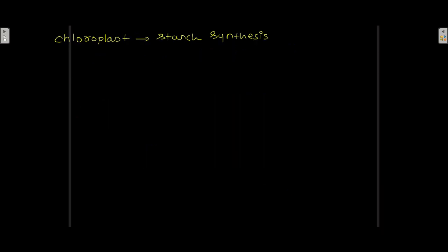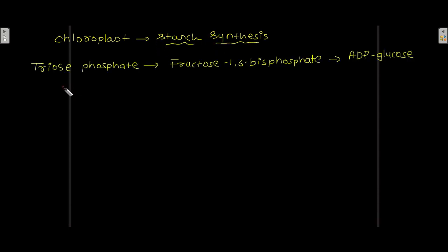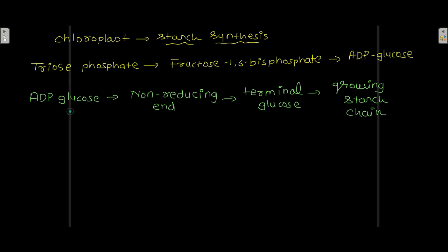So in the chloroplast, starch synthesis takes place. During starch synthesis, the triose phosphate is converted into fructose 1,6-bisphosphate, and that is converted into ADP glucose. Now this ADP glucose is transferred to the non-reducing end of the terminal glucose of a growing starch chain.